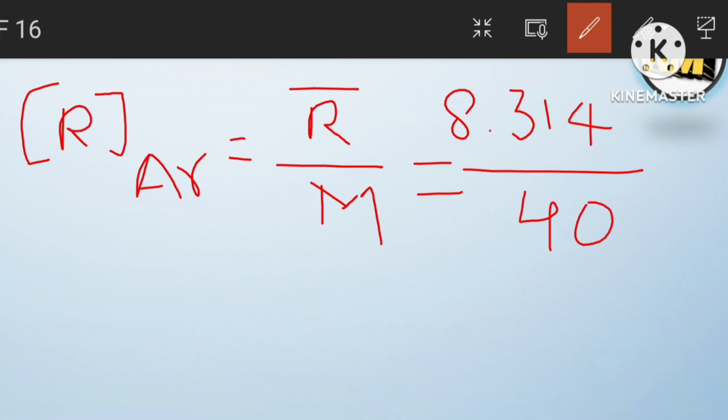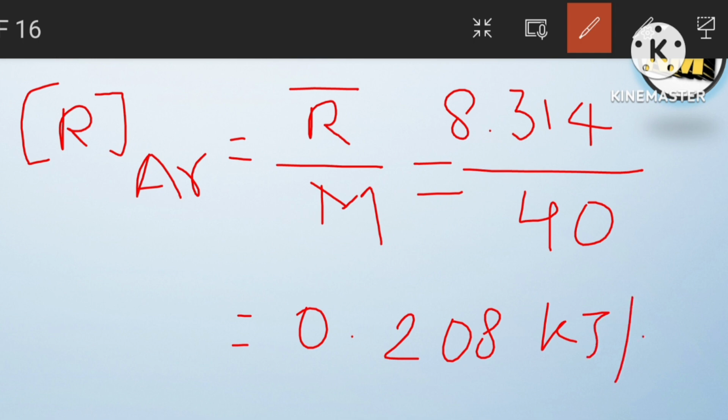So for finding the R value, we have to know the molecular weight of every element. From this we got 0.208 kilojoule per kg Kelvin. In this way we can find the R value for argon.